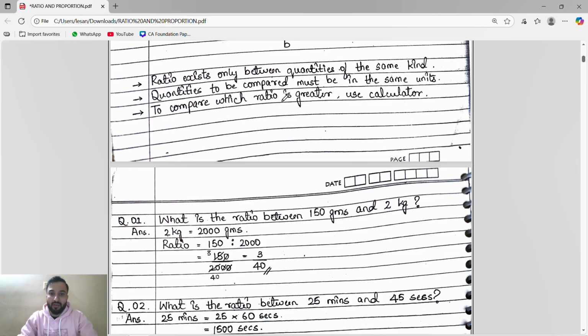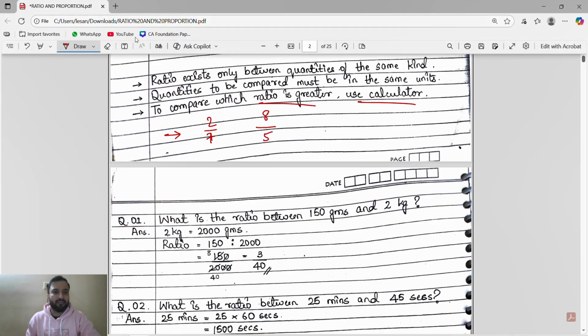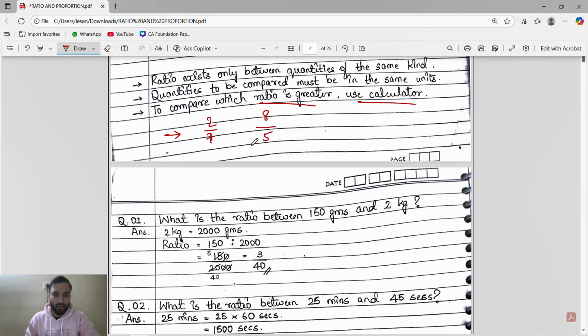To compare, in the examination, if they ask which ratio is greater, we use a calculator. Let's take an example. Suppose they say 2 by 7 and 8 by 5, which is greater? We have a calculator, so we are not going to do it by hand.